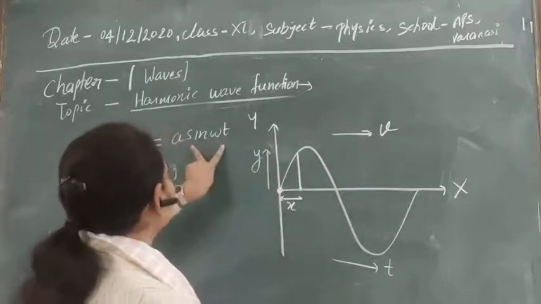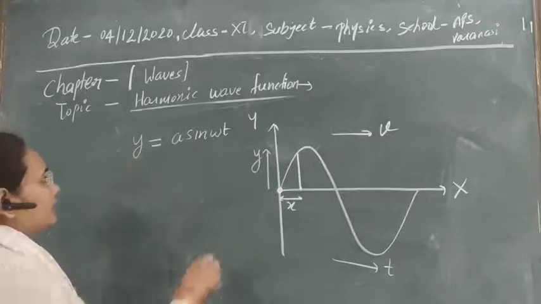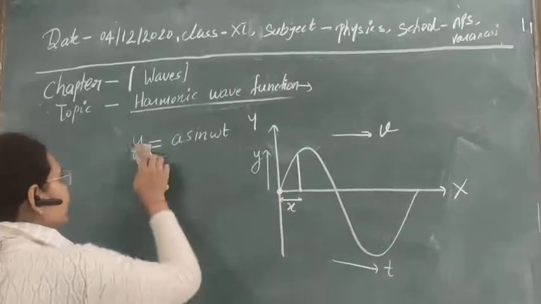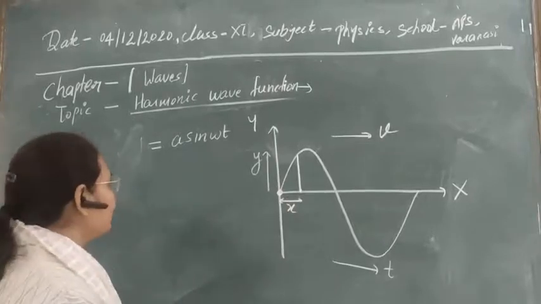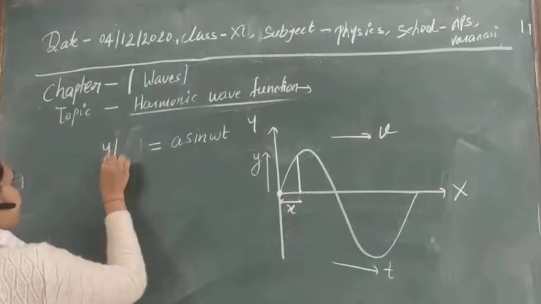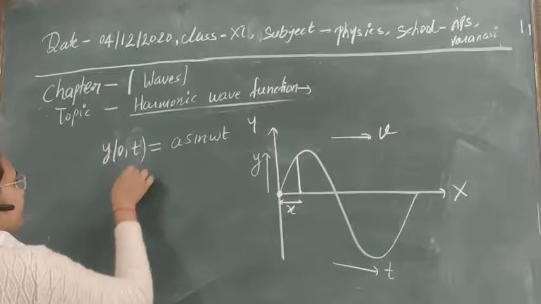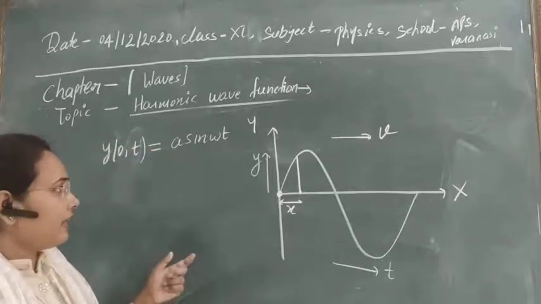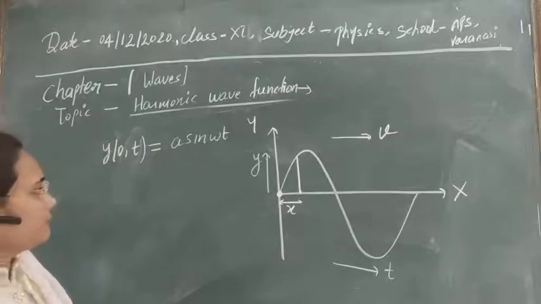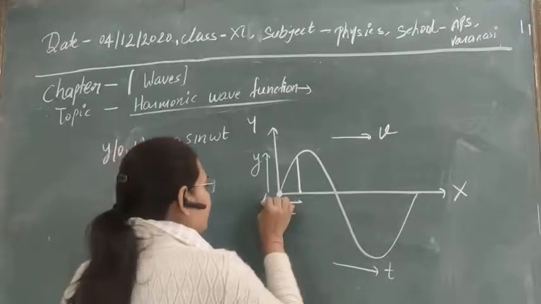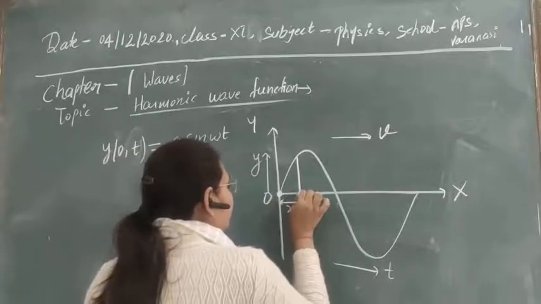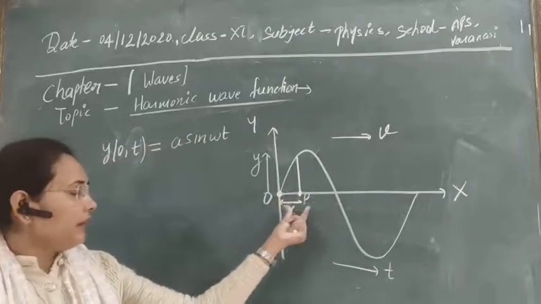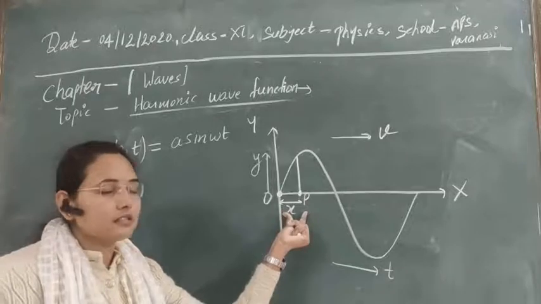Now in this equation, y depends on t only, because initially we are taking the condition that x is 0 and t is something. Clear? In function form you can write it. Suppose after some time t, it reaches from point O to P, meaning it covers a distance small x.